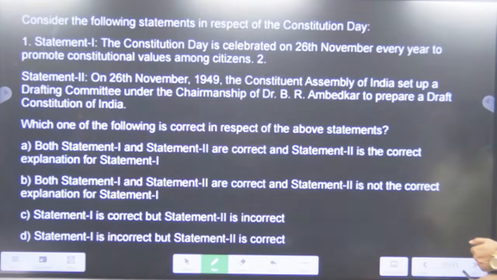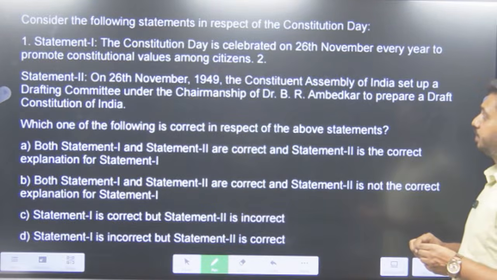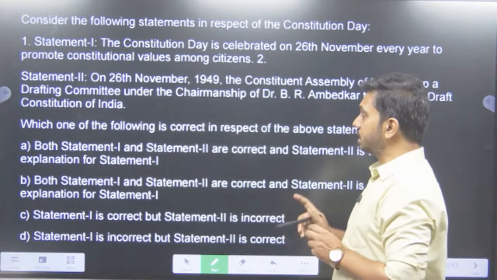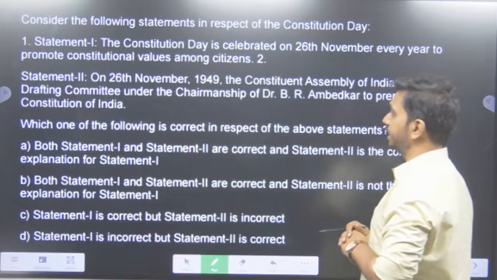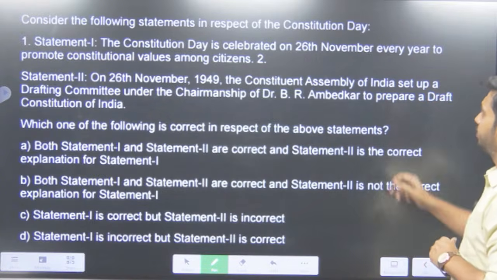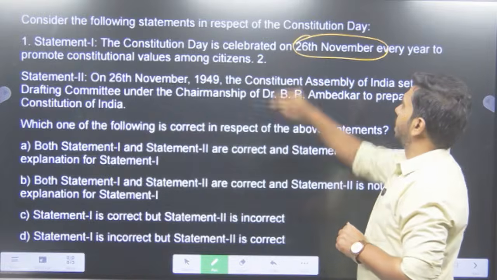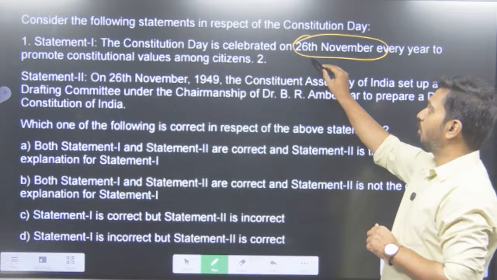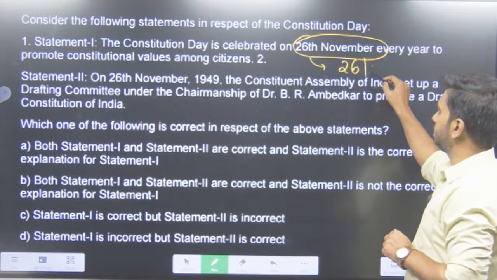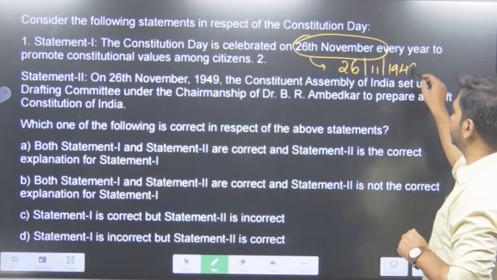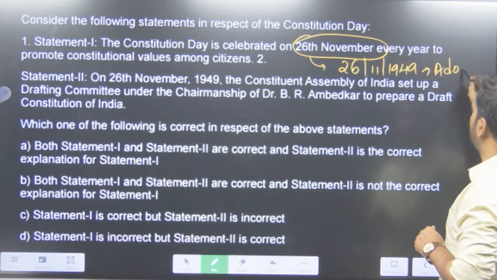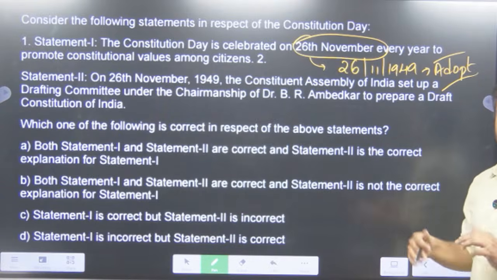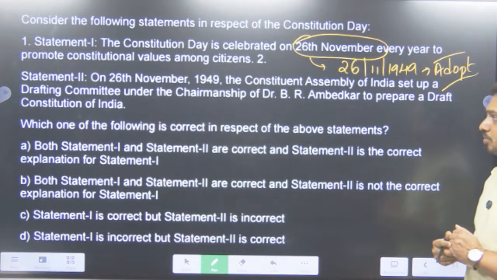Yes. Thank you. Next, consider the following statements in respect of the Constitutional Day. So Constitutional Day was in the news. Statement 1: Constitutional Day is celebrated on 26th November every year to promote constitutional values among citizens. Correct, because why 26th November? Because on 26th November 1949 we adopted the Constitution of India. We said that, okay, we are going to accept this as the Constitution of India.